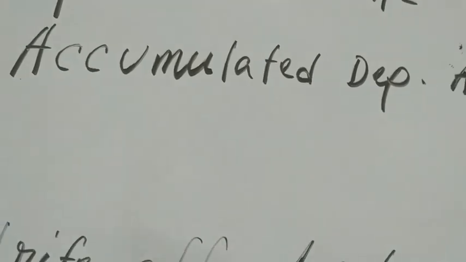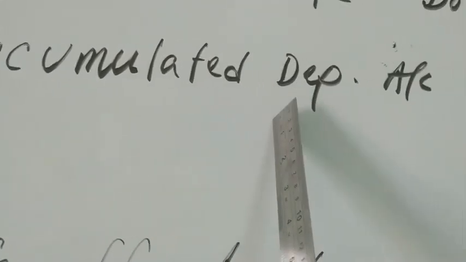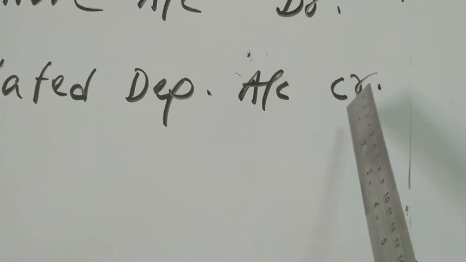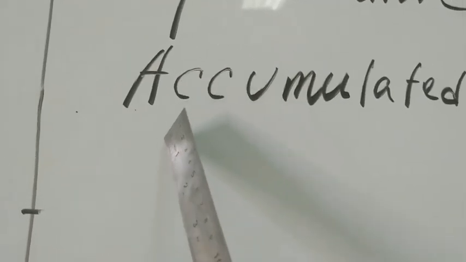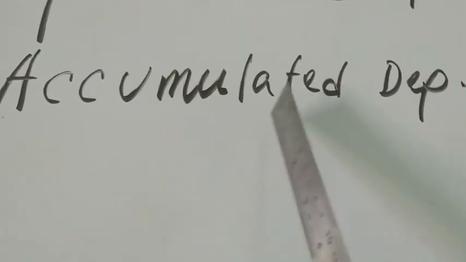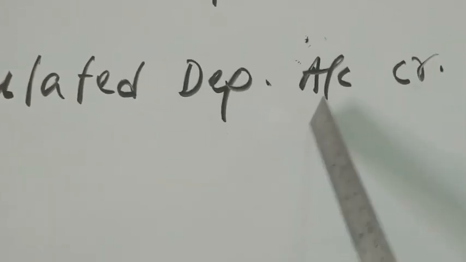If it is for machinery, then accumulated depreciation within brackets machinery account will be credit. If it is motor vehicle, then accumulated depreciation within brackets motor vehicle will be credit. If it is office equipment, then accumulated depreciation within brackets office equipment will be credit.